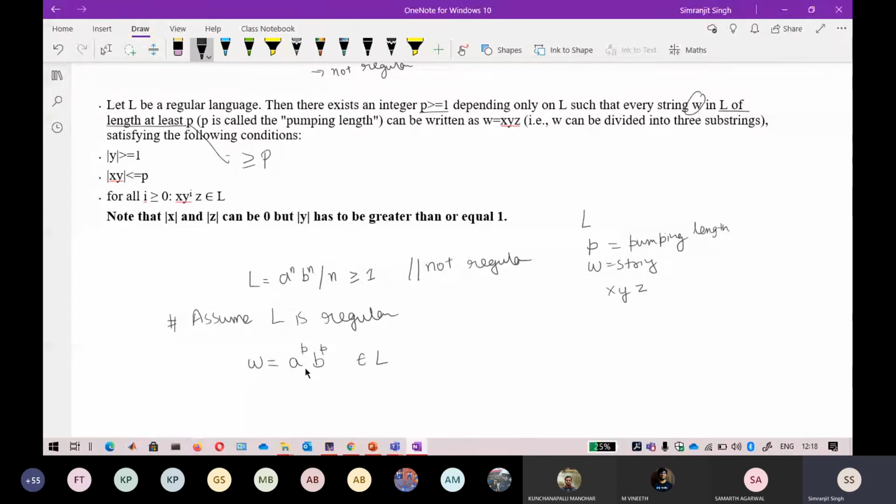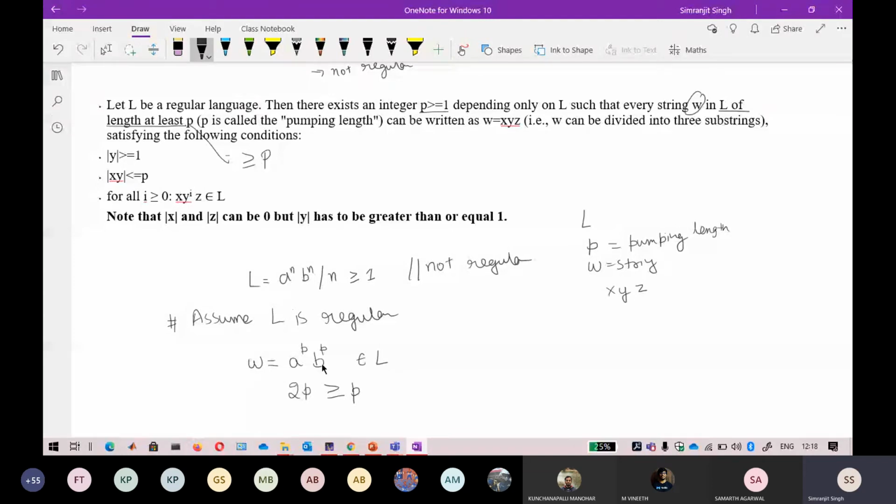Now the length of this string: a is raised to the power p and b is raised to the power p, so the length of this will be 2p. It should be at least the length of p, which you can also say is greater than or equal to p.